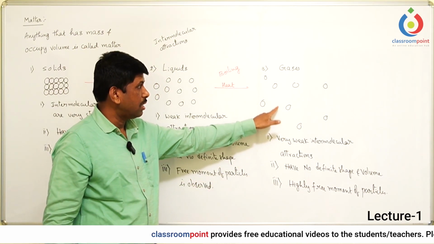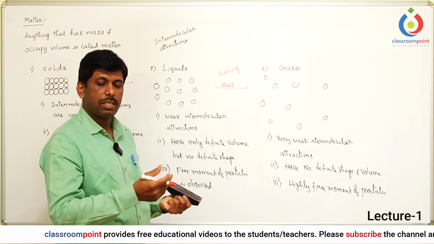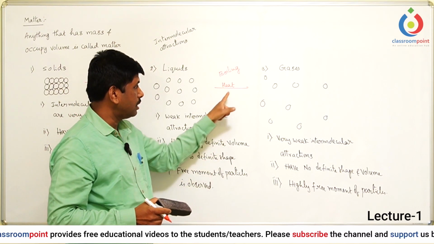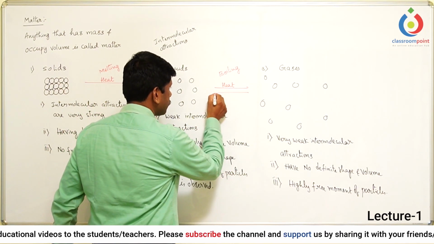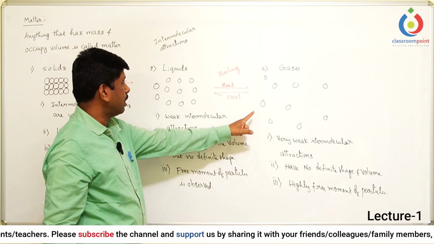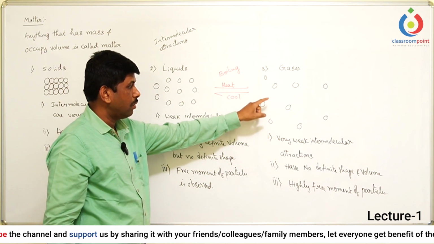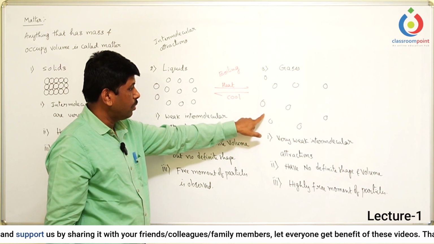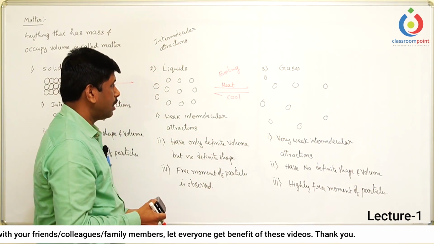Then how to reduce the energy of the gas molecules? The energy of the gas molecules can be reduced just by doing the opposite process. That is, earlier we did heating, now we have to cool it. So when you cool it, gases will be converted to liquids, because when you are removing the energy, automatically gas molecules get sufficient time to develop the little attraction